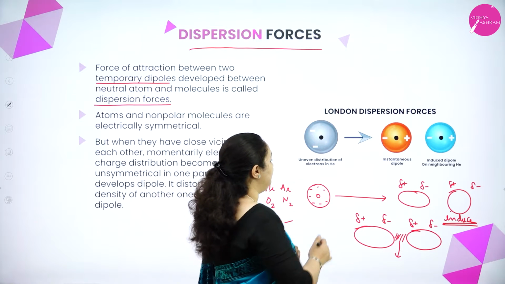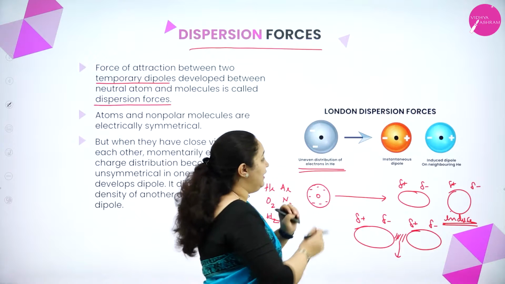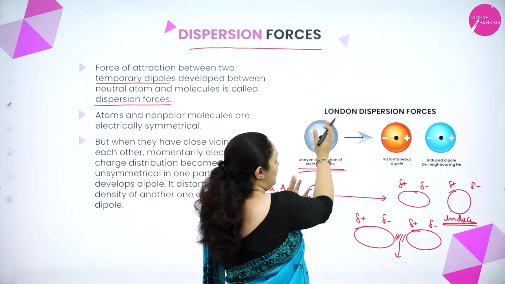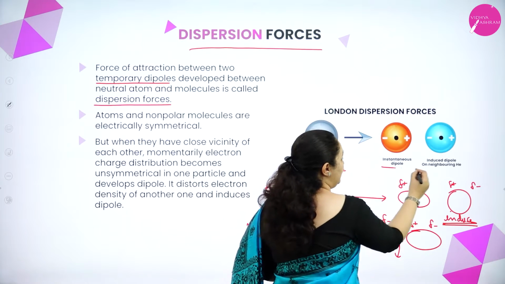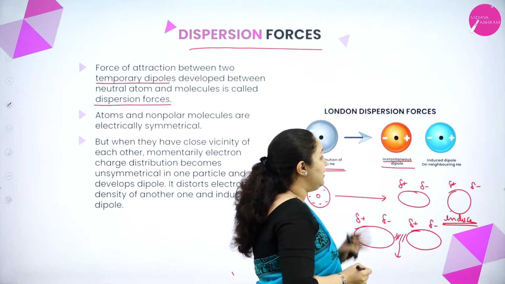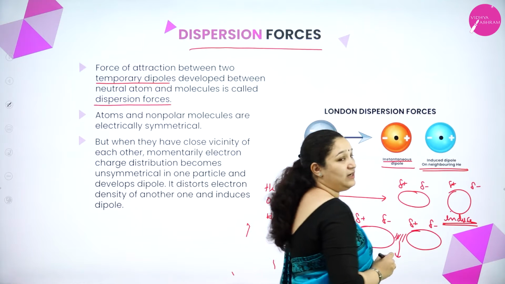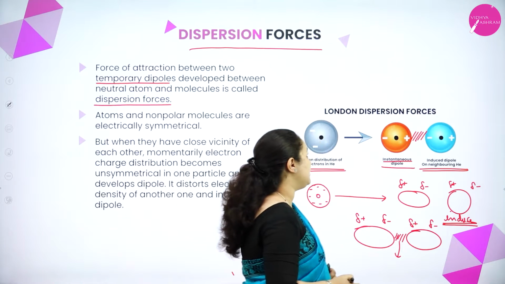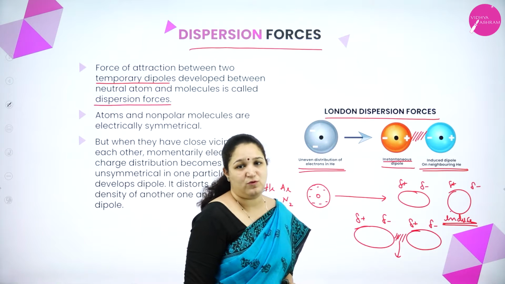Now here you can see the uneven distribution of electrons in helium that we have taken. In helium, at one point of time, electrons all came on one end, and suddenly there is a momentary distortion and an instantaneous dipole is produced. One end becomes positive, the other end negative. So the neighboring helium molecule also has a dipole induced, and between these there is a force of attraction which is called London dispersion force, or just dispersion forces.